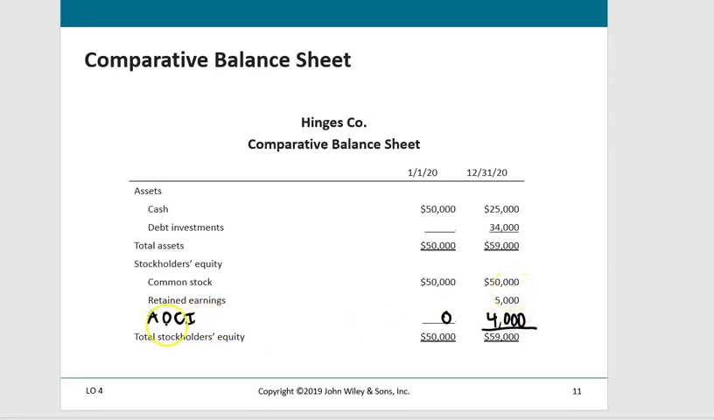This concludes our discussion of other items that we want to know related to accounting for investments.